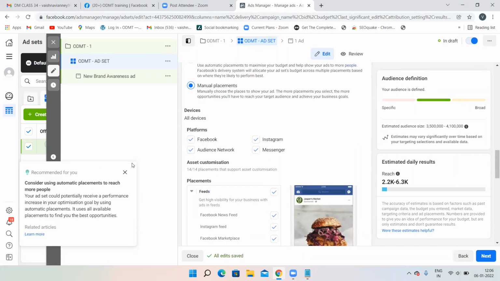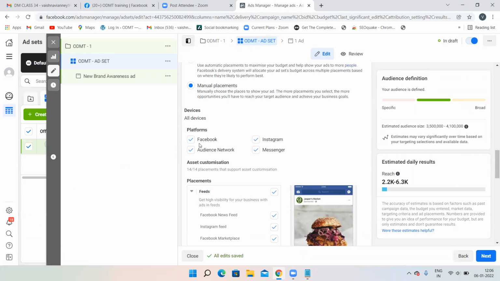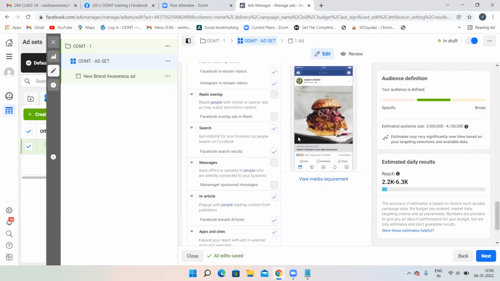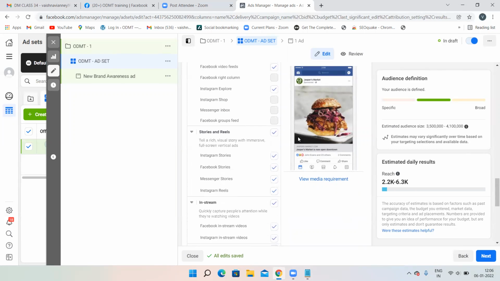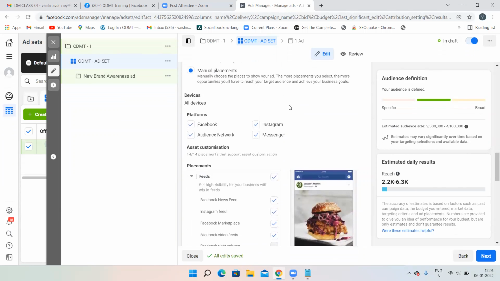He's asking you. So you can just select, you want your ad to appear on Facebook, on Instagram, on Audience Network, or on Messenger. So Facebook and Instagram are both the same, then Messenger and Audience Network. See, he's recommending where you want your particular advertisement to appear. He's asking us.